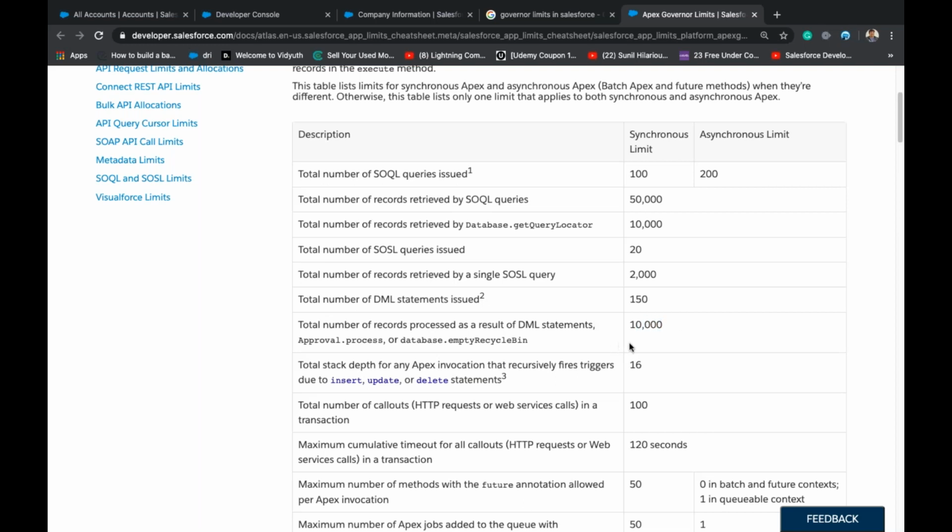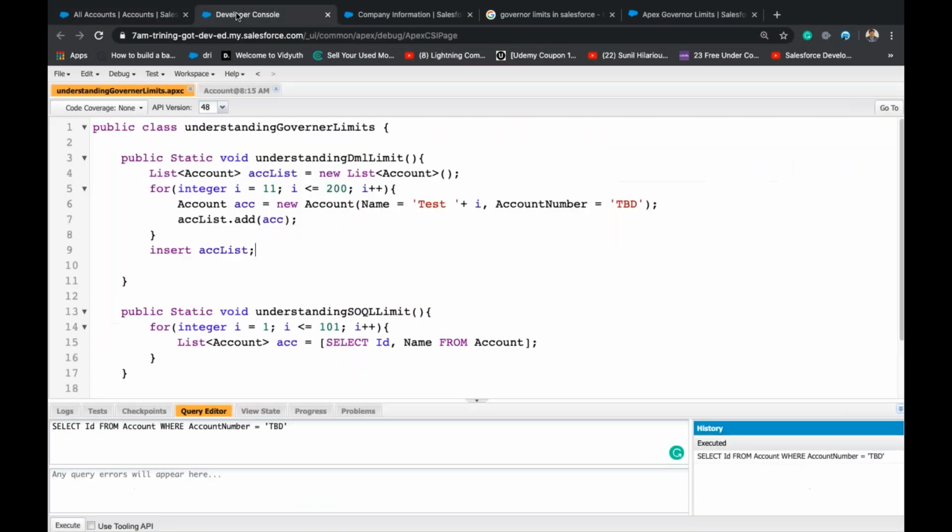So try not to add more than 10,000 records into a list to do a DML, otherwise it will fail. Even if we bulkify like this, if this list has more than 10,000 records, then we will get an error.